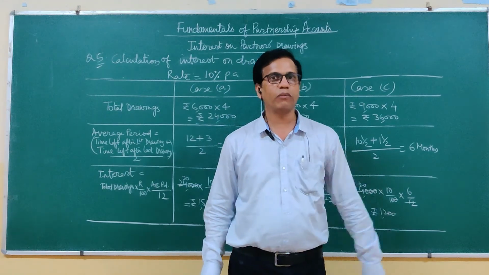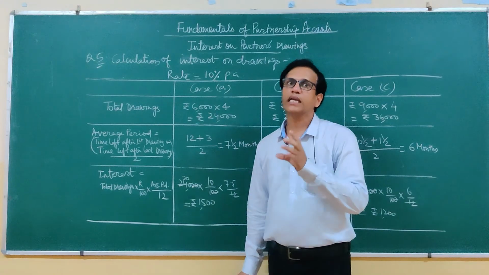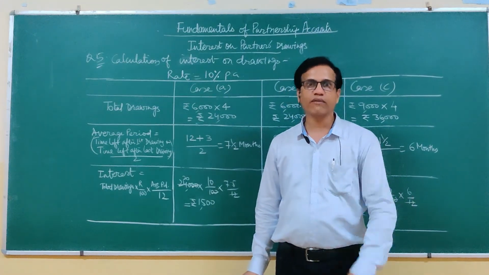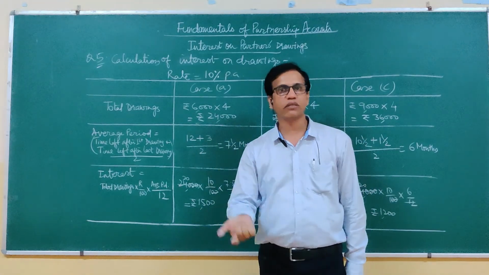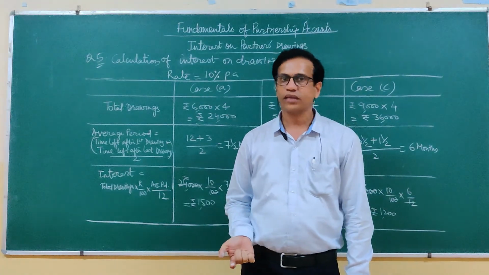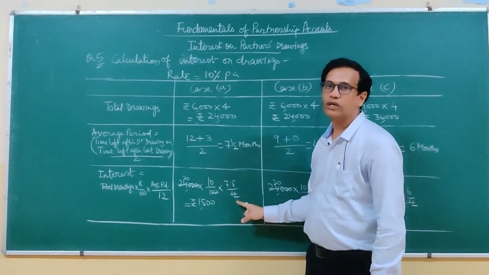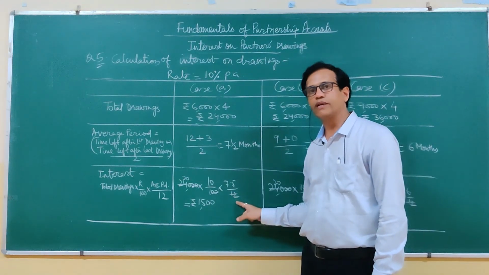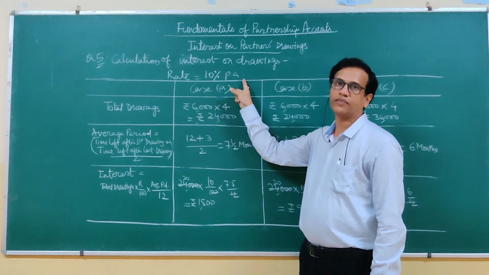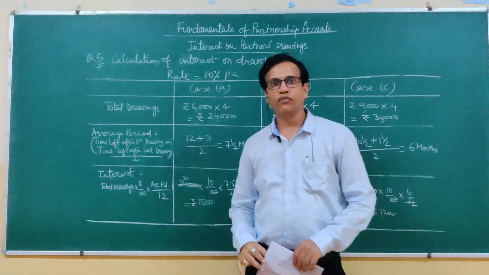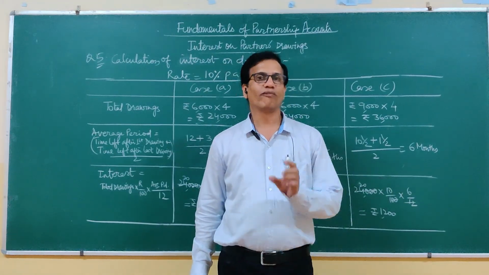Sometimes in the question you may be given that interest is to be calculated for year ending after 6 months or year ending after 9 months. There we will calculate average period taking 9 months or 6 months as our base. And then that average we will divide by 12 only. Why? Because the rate given is always per annum. So this way the questions of this chapter, this topic, interest on drawings, can be solved.